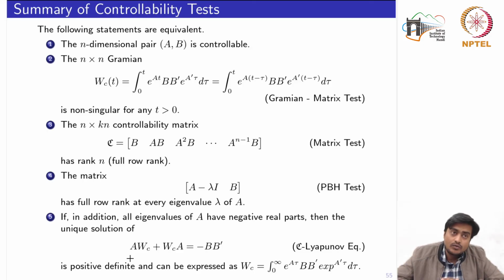This is just a summary of all the controllability tests we have studied. The following statements are equivalent. The n-dimensional pair AB is controllable, which is equivalent to saying that the square matrix WC, which we have defined as the Gramian, which can take either this form or this form. If you notice, here we have used the T and T minus tau. This part you can prove quite straightforwardly. This we have defined as the Gramian matrix test. The Gramian matrix test we have also studied in the context of linear time varying systems.